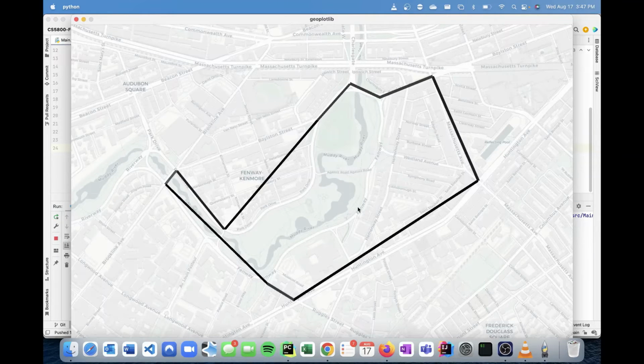Okay, so once the user enters all their information, the program generates all possible routes that fit the desired mileage. To check if the route is within the correct mileage, it uses a check tolerance function, which basically checks if the route is within half a mile of the total desired distance or 10% of the total desired distance, whichever is smaller. So we can see this is the route that we've generated, starting at Northeastern University down here and going around the Fens and coming back on Massachusetts Avenue.